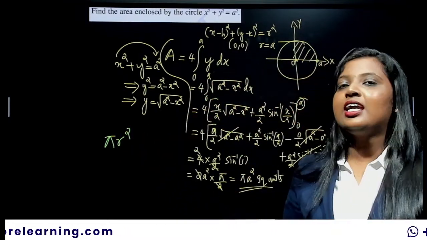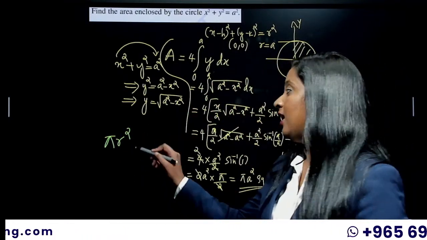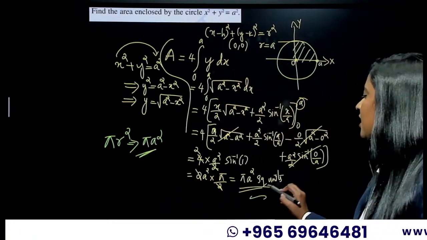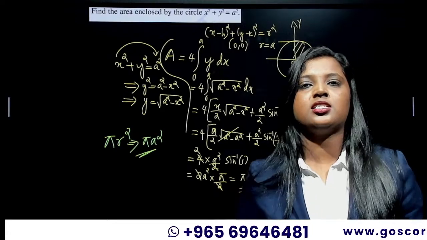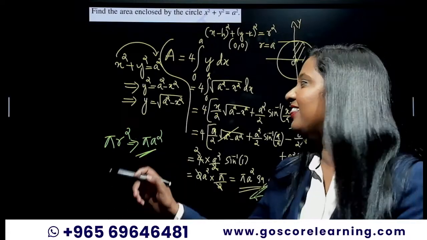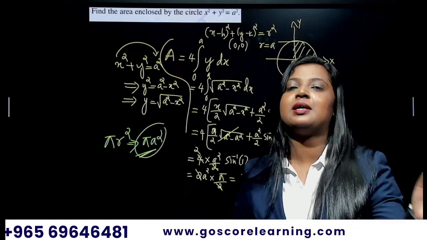And here, what is the radius? Radius is a. So what will be the area here? Pi a square. And we got the same answer here after spending like 7 minutes. Congratulations. Okay, we did all this to get this answer that we can get in a single step.